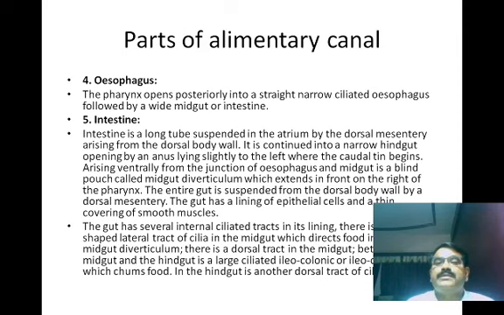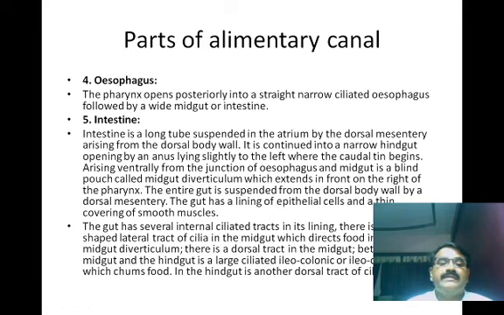The next important part of the alimentary canal is the esophagus. The pharynx opens posteriorly into a straight narrow ciliated esophagus followed by a wide midgut or intestine. Now the intestine is a long tube suspended in the atrium by the dorsal mesentery arising from the dorsal body wall. It is continued into a narrow hindgut opening by the anus, lying slightly to the left, where the caudal fin